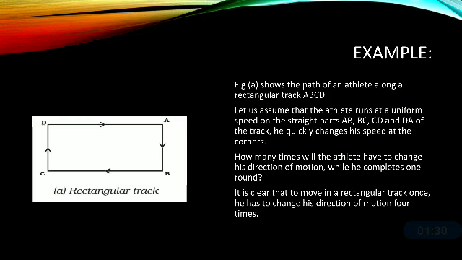Now how many times will the athlete have to change his direction of motion while he completes one round? It is clear that to move in a rectangular track once, he has to change direction of motion 4 times. So he will be changing 4 times his direction of motion.